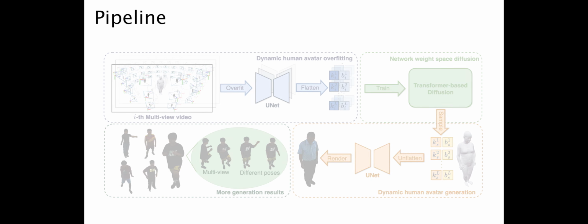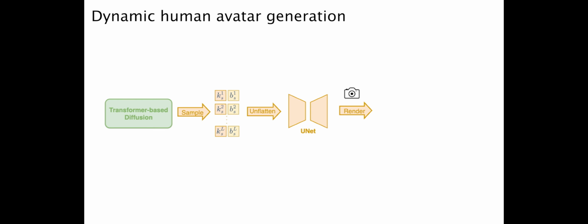Now we will introduce the last part, dynamic human avatar generation. After training the diffusion model, we can leverage it to generate dynamic human avatars. Specifically, we sample new network weights using the diffusion model's reverse process. This results in a new UNet that represents a distinct dynamic human avatar, as demonstrated in the video on the right.